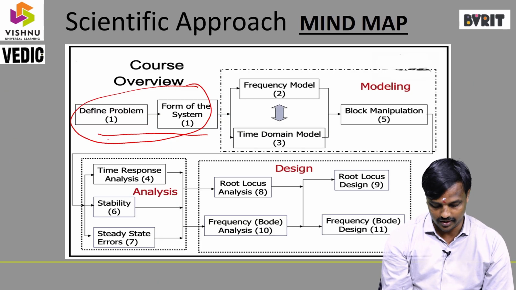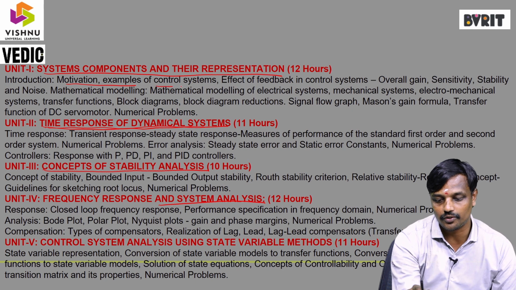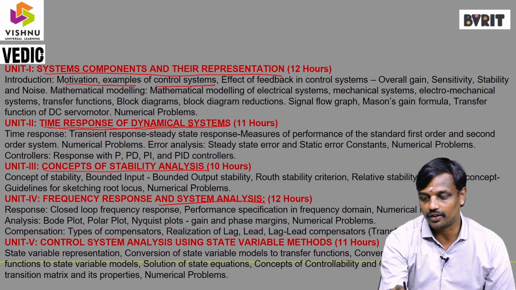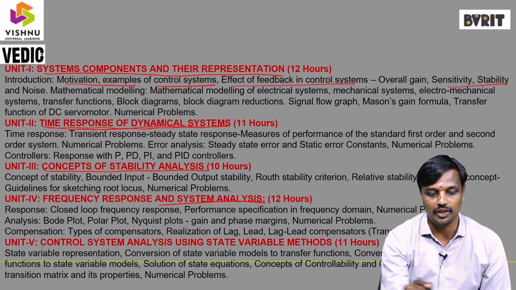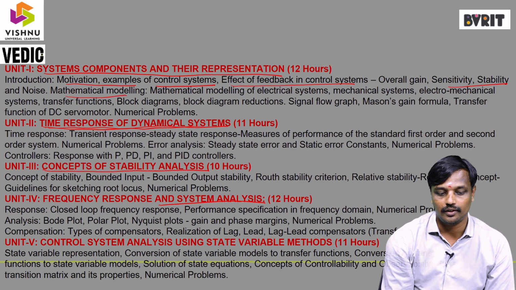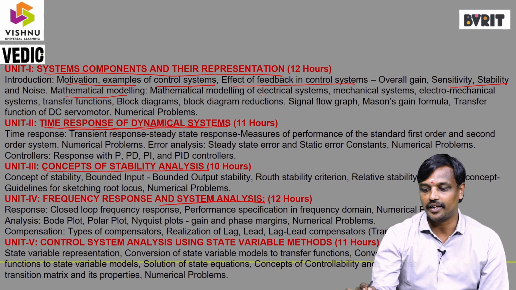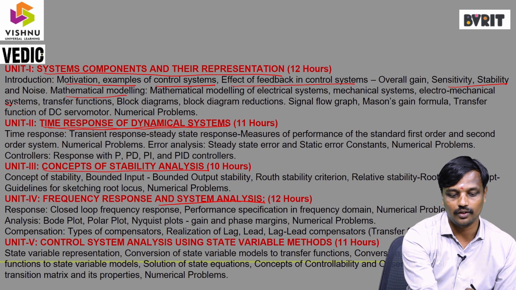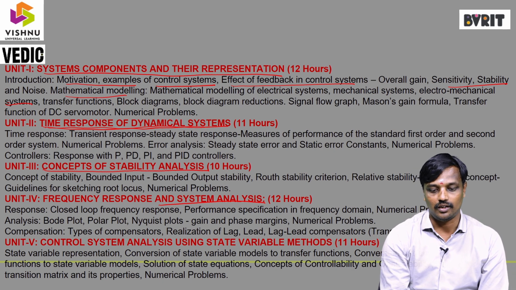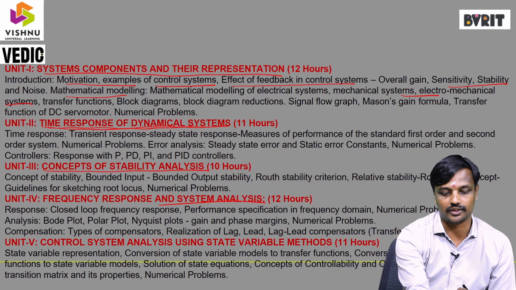The first chapter covers the motivation and examples of control system, effects of feedback on control system, the overall gain, sensitivity and stability, and mathematical modeling. The mathematical modeling for electrical systems as well as mechanical systems, and combined electromechanical systems, is also covered. For these different mechanical and electrical systems, we are determining the transfer functions.